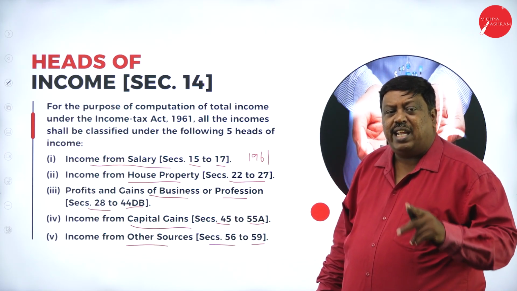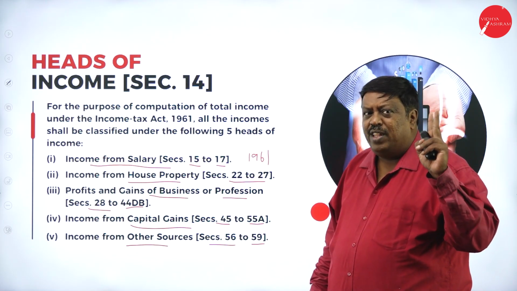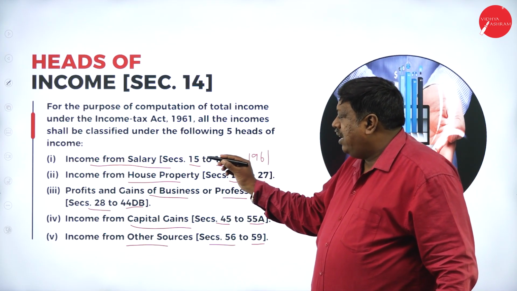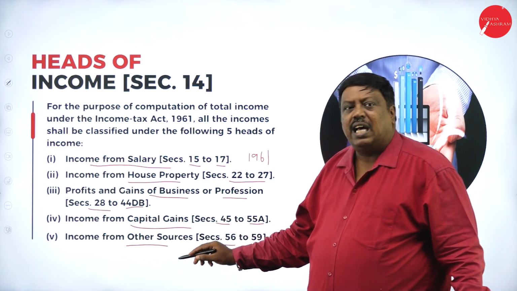Don't get confused between heads of income and types of income. Types of income are 2: Indian income and foreign income. Heads of income are salary, house property, business or profession, capital gains and other sources.